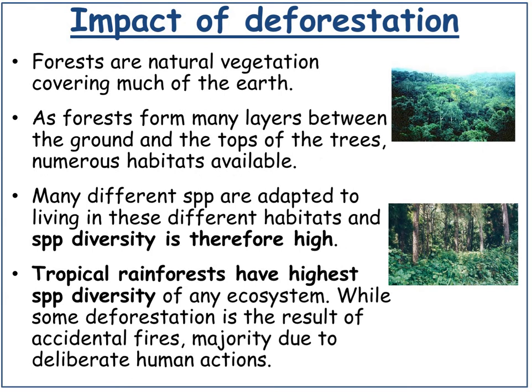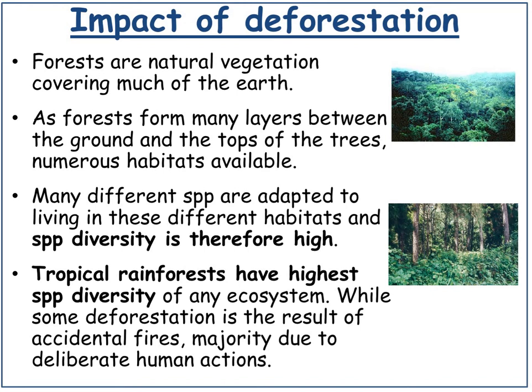Impact of deforestation. Forests are natural vegetation covering much of the earth, and as forests form, they have many layers between the ground and the tops of the trees, so therefore there are numerous habitats available. Many different species are adapted to living in these different habitats, and species diversity is therefore high. Tropical rainforests have the highest species diversity of any ecosystem.